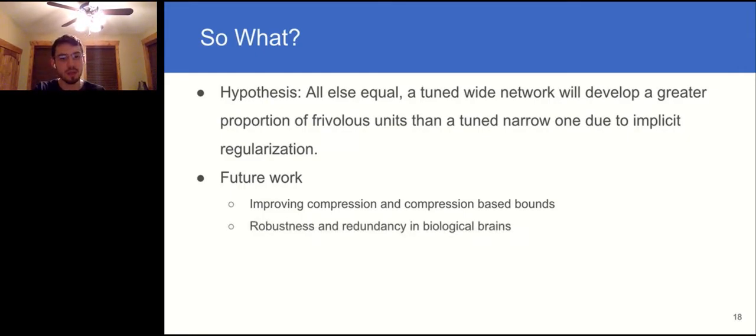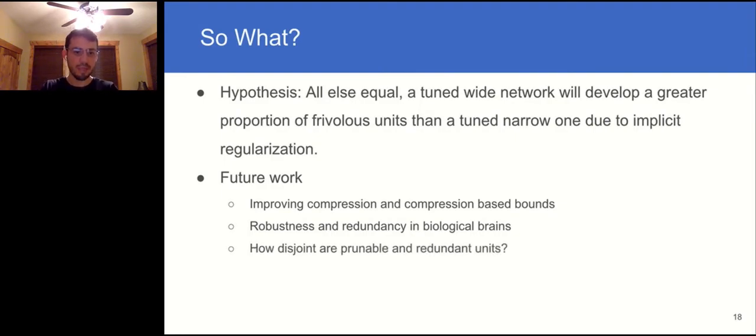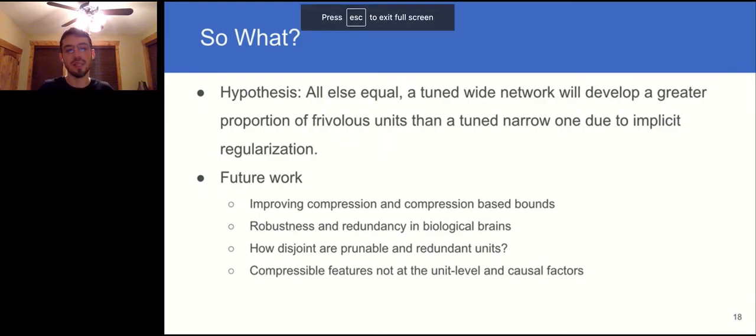Next, this framework we think could also be useful for studying robustness and redundancy in biological brains. And this is a major phenomenon. In fact, it's been estimated that as many as half or more of the neurons in the human brain fall under our definition of frivolous. Next, we're also just naturally interested in how disjoint prunable and redundant units are in different networks trained under different conditions. And finally, while we find that prunability and redundancy are at least necessary to explain non-overfitting in wide networks, we don't find that they're sufficient.